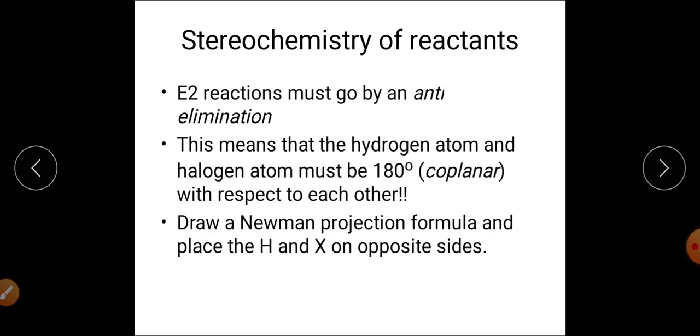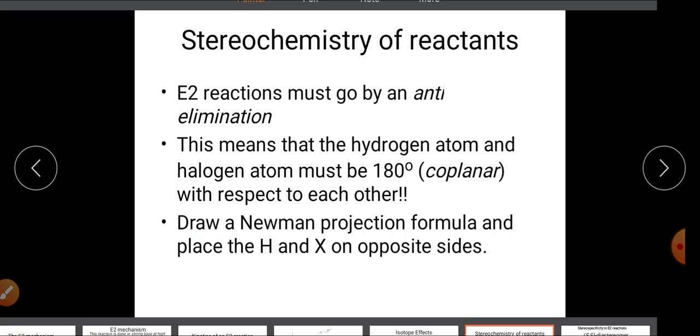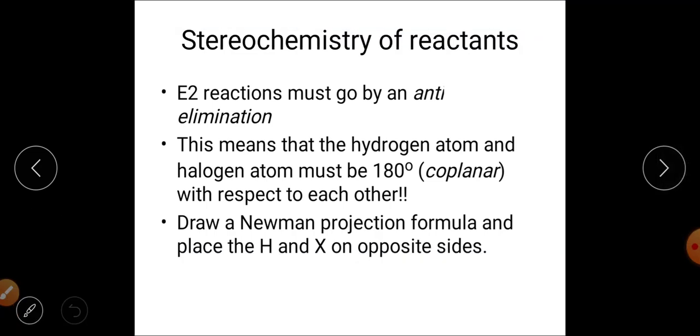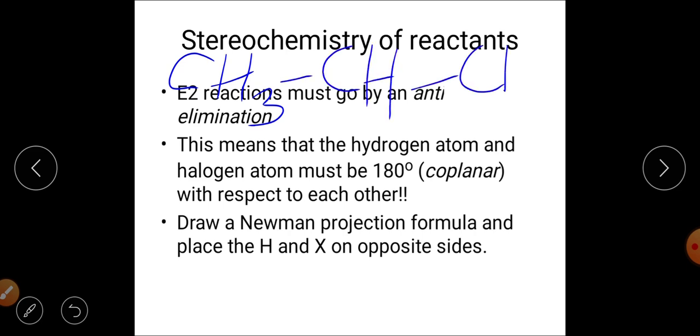And what about the constitutional isomers? For example, we can see that this is a substrate, CH3, CH, CH3, and here you are having a bromine.